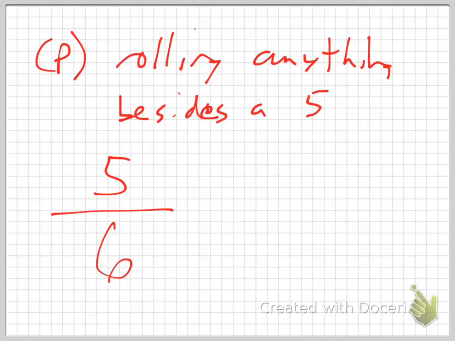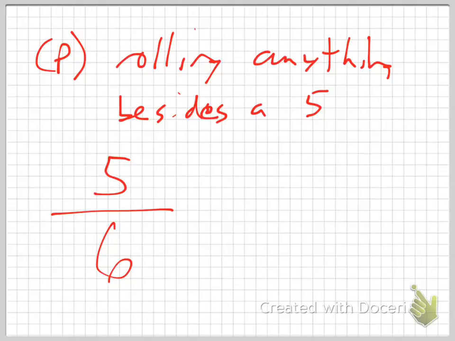Here's the deal. In this situation, this is really simple and very straightforward. You have the probability of rolling what I want, and that is 5 out of 6. Remember the word complement that we used when we were talking about angles? What do you think the complement of 5 out of 6 is?